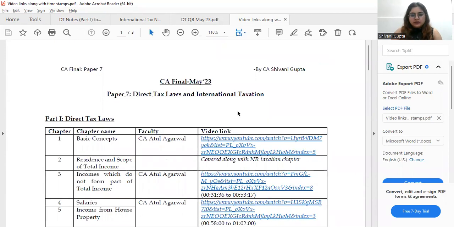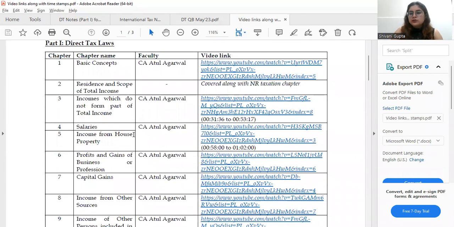Okay. And one more thing about salary and house property. Direct questions never come in CA Final for salary and house property, but in the comprehensive question, like the first compulsory question, you may have 1 or 2 points for salary and house property.